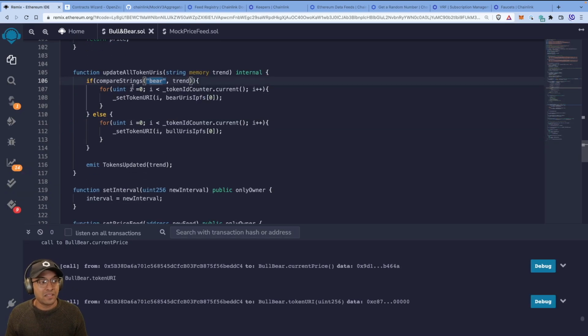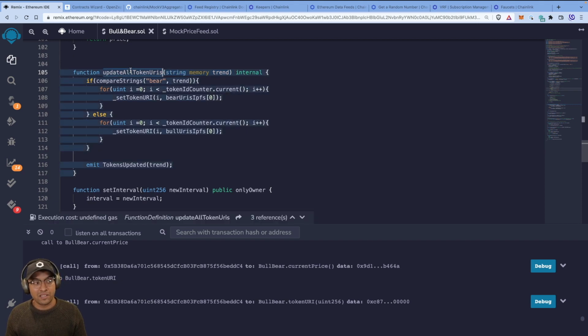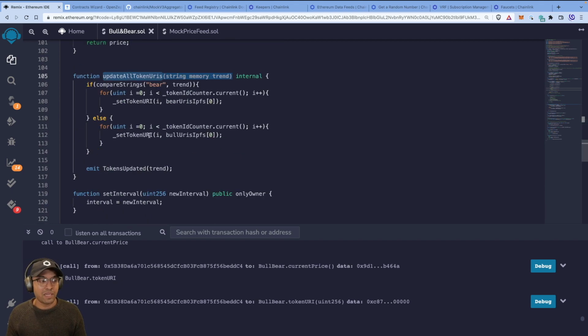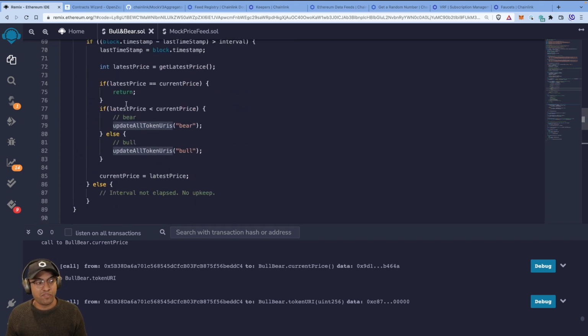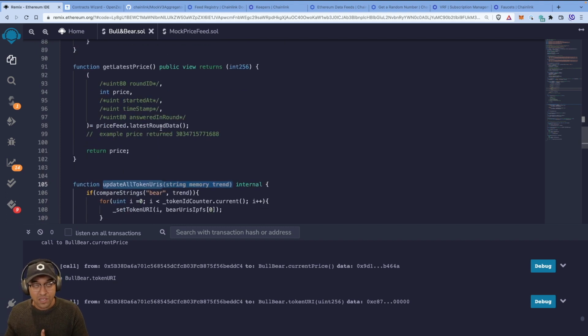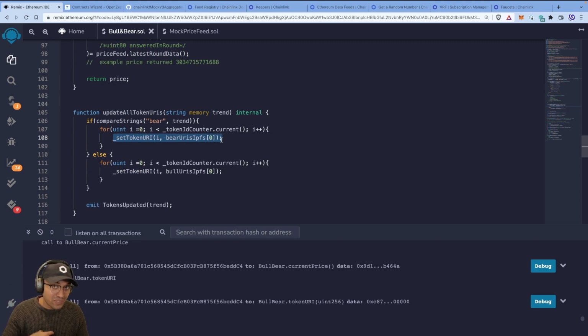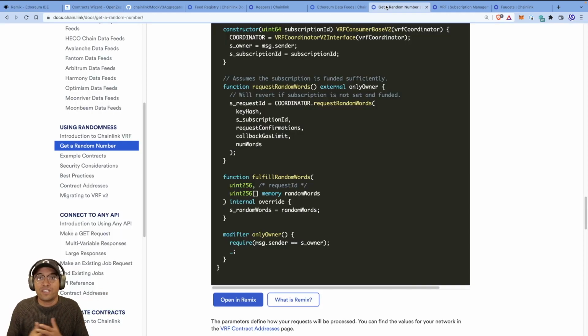So you will need to refactor some of this to either add it in this logic or add it in the perform upkeep. I think you'll need to add some logic in perform upkeep that calls another function that calls request random words, and then receives the callback. And then the actual updating, the setting of the token URIs will need to be done once we receive it in fulfill random words, once we receive the random values in the callback, right? So you'll have no problems figuring it out. The documentation is awesome. Chainlink's VRF documentation is really, really good. You'll have no trouble. And I've already done it for you in the GitHub repo, so you can check the randomness branch to see the answer.